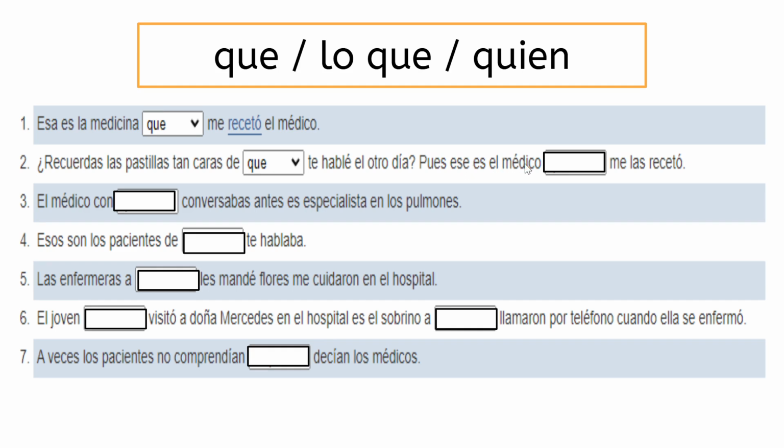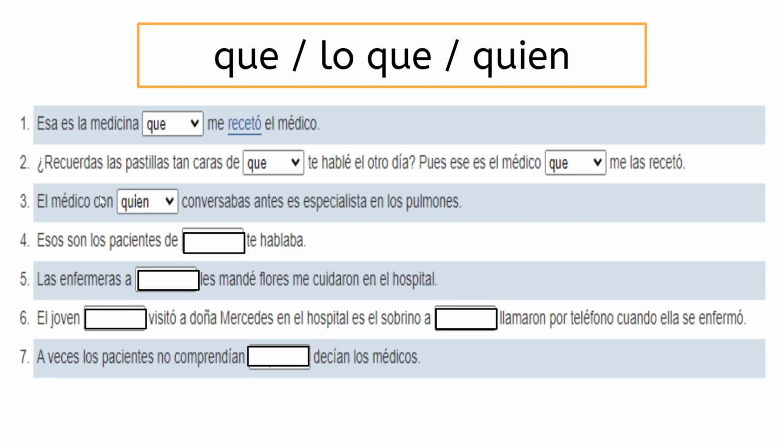Pues ese es el médico que me las recetó. Well, that is the doctor that prescribed them to me. El médico con quien conversabas antes es especialista en los pulmones.